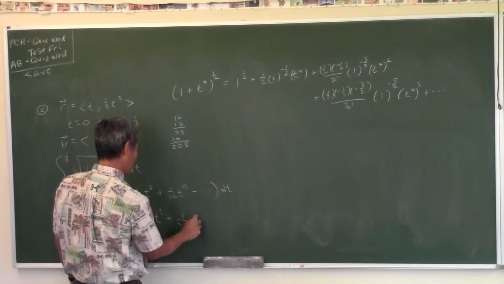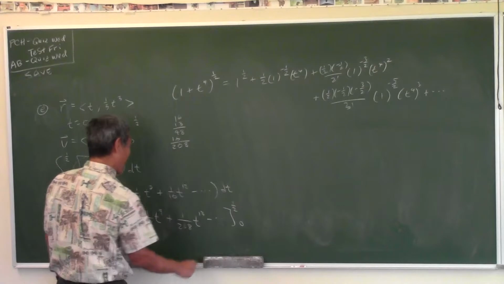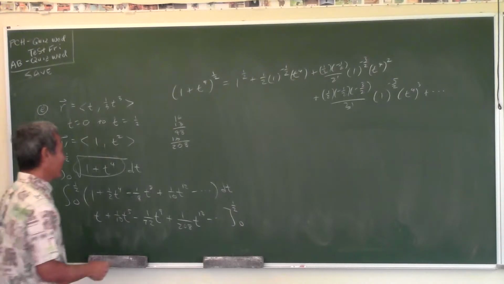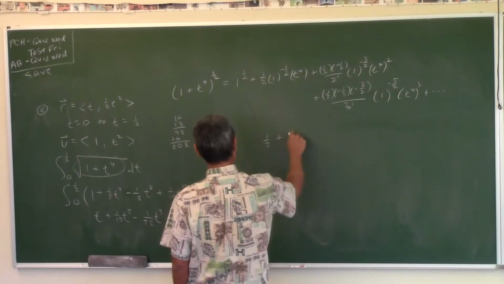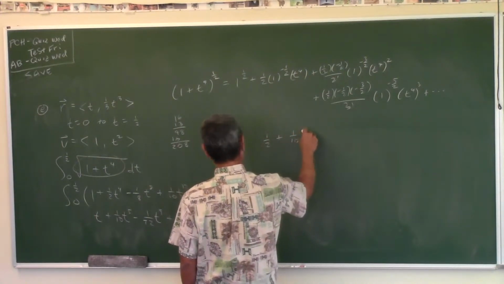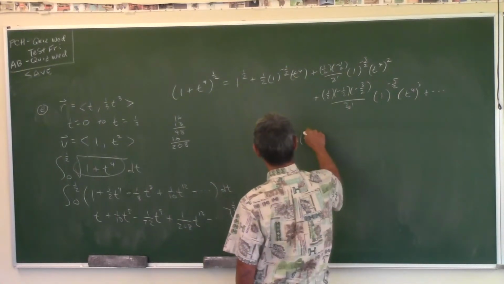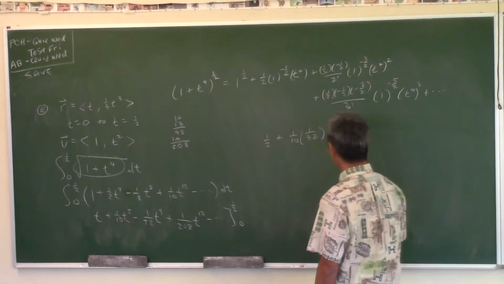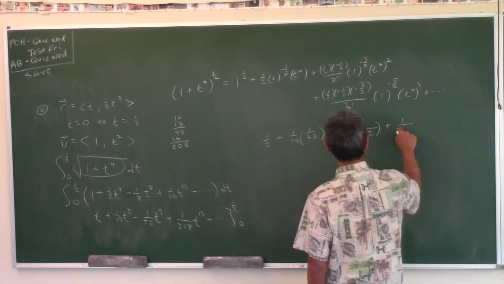Minus the same thing from 0 to 1/2. Okay, obviously, can you see when you plug in the 0, everything will be 0? Yes. Okay, so it's just a matter of plugging in the half. So what happens when you plug in a half? I'll do the first one. 1/2 plus, what the heck, I'll do 1/10. Now what is 1/2 to the 5th power? 1/32. And then what is 1/2 to the 9th power? 1 over 512 plus 1 over 208.